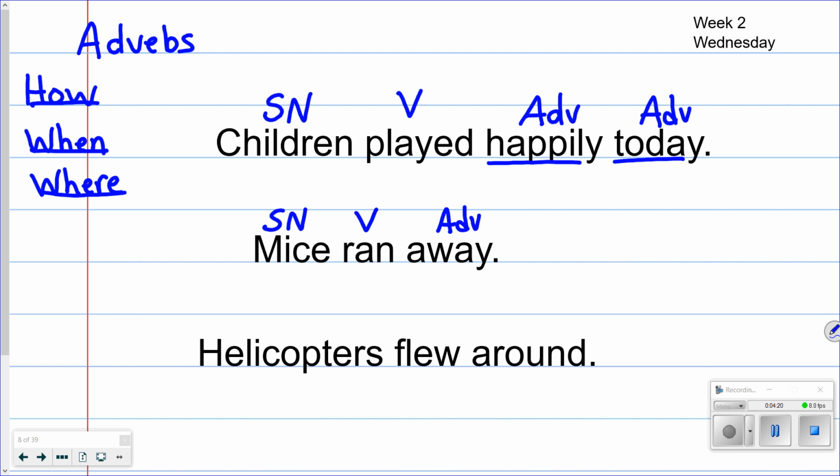Sentence number 3. Helicopters flew around. What flew around? Helicopters. Subject, noun. What is being said about helicopters? Helicopters flew. Verb. And then look at the last word, around. Does that tell me how, when, or where? No, it tells me where. So I'm going to ask the question, flew where? Around. Adverb. All right, and then that's our 3 sentences for today.